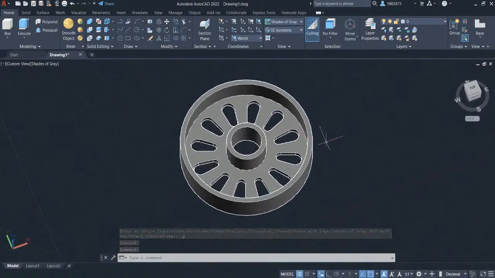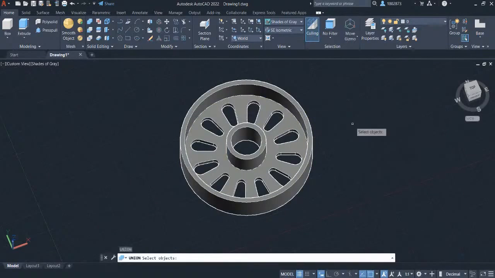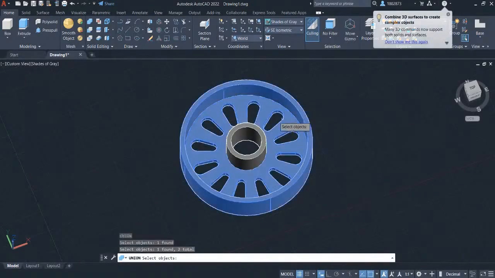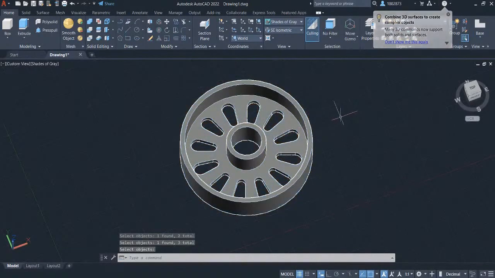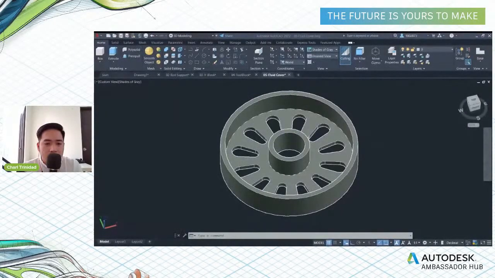For the last part, we're gonna combine all these objects by typing in uni and select union. Select all the objects and press enter. Okay guys, so this is our finished product of challenge number 5. We'll be moving on to the next challenge.